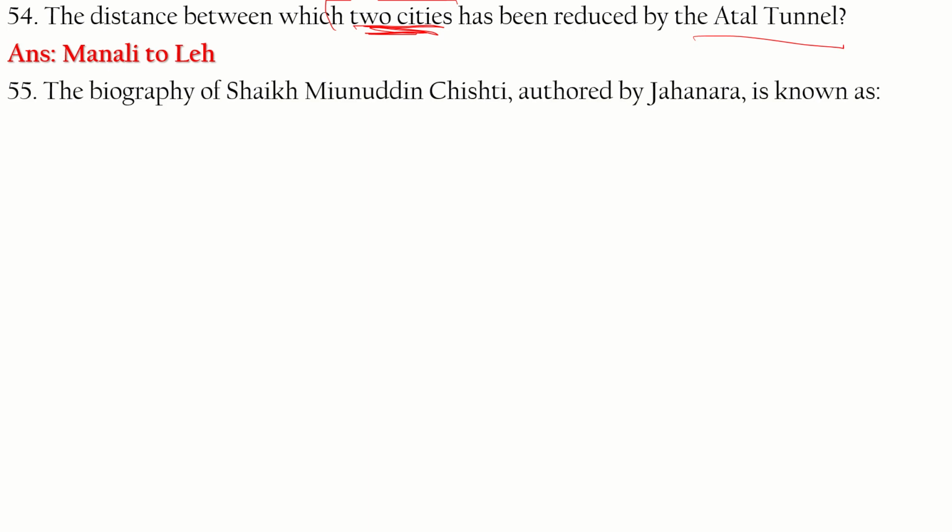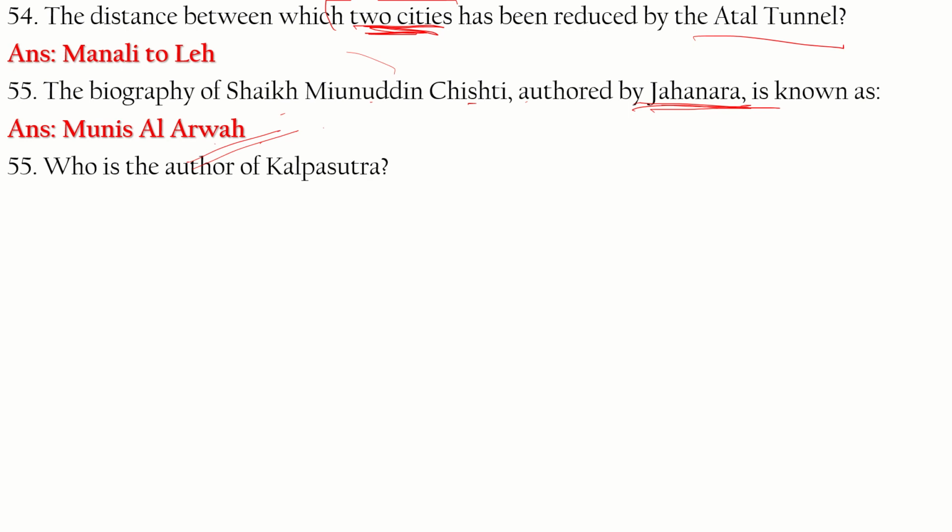55. The biography of Sheikh Moinuddin Chishti authored by Jahanara is known as? Here they have asked the book's name. That book, the biography, is known as Muniz al-Arwa. Now from this question they can ask either the book, or the author, or whose biography it was. The biography of Sheikh Moinuddin Chishti was authored by Jahanara and it is known as Muniz al-Arwa.